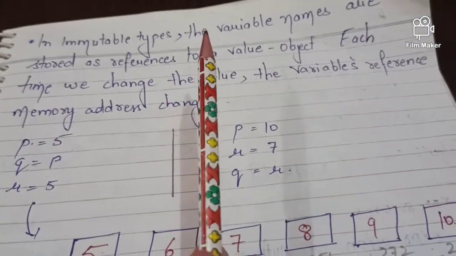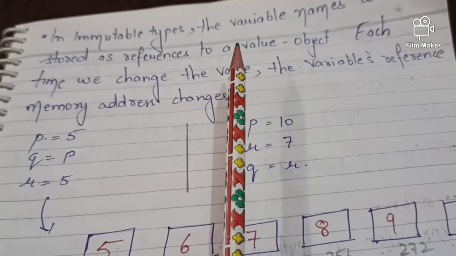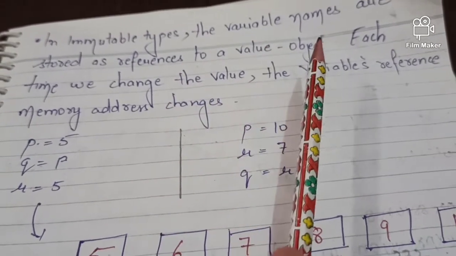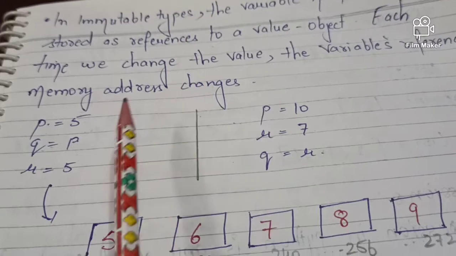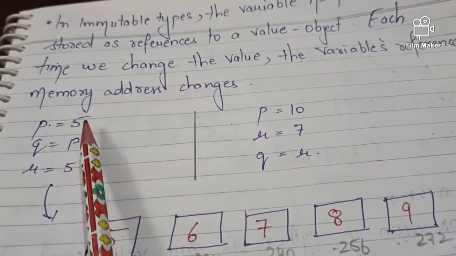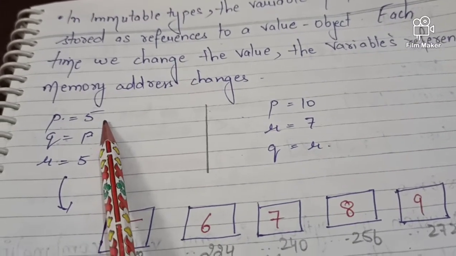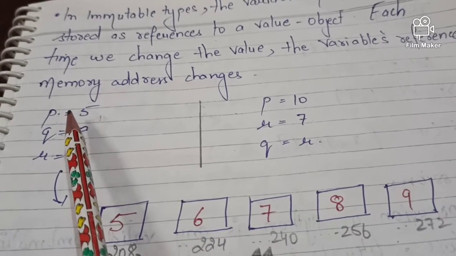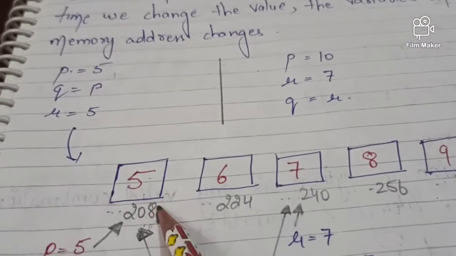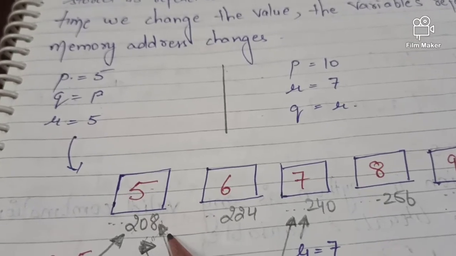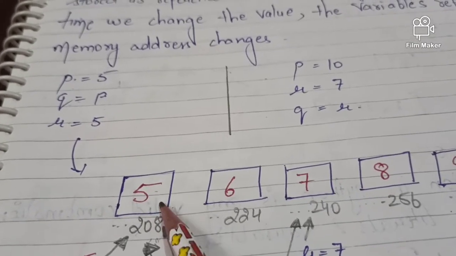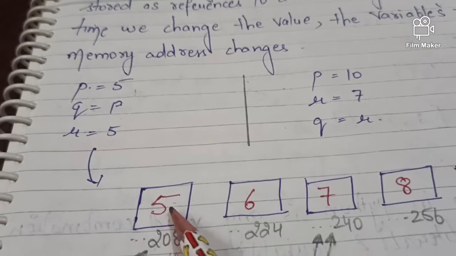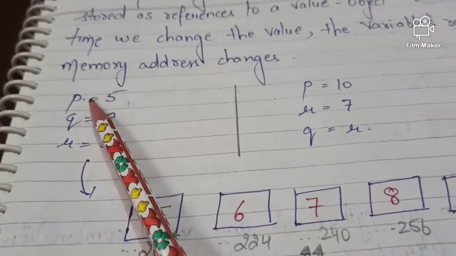So in immutable types, the variable names are stored as reference to a value object. Each time we change the value, the variable reference memory address also changes. This is the memory address: 208 is the memory address of the value which is 5, and this is stored in the variable name p.